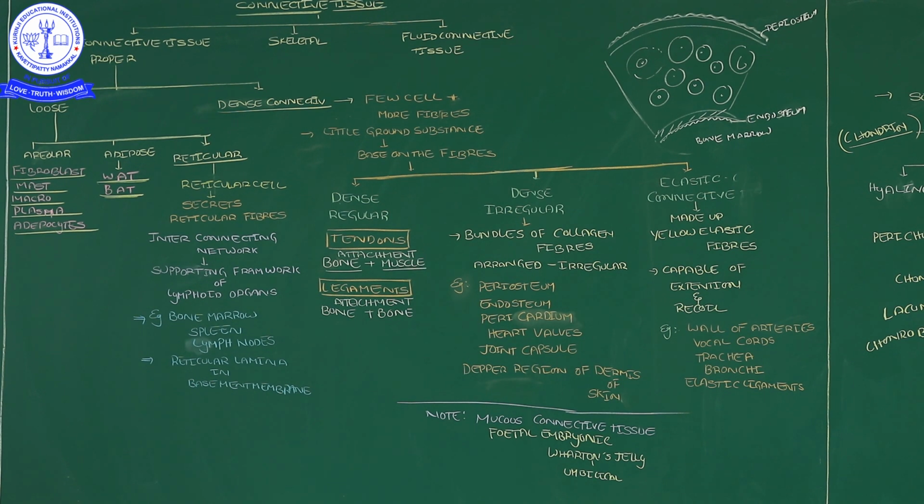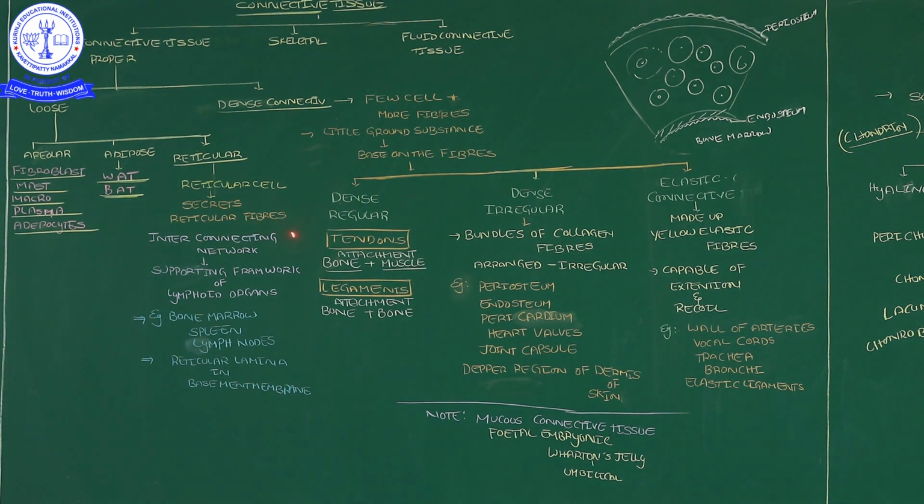Whether you remember or not, connective tissue contains three types of fibers. What are the three types? One is collagen fiber. In the previous video I already explained that collagen fiber is the most abundant protein in our body, correct? Then along with collagen, elastic fibers and these reticular fibers we see.